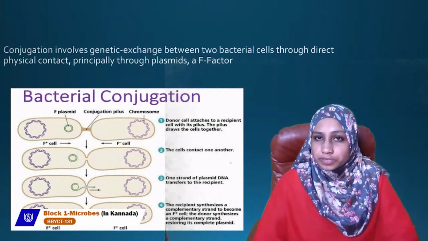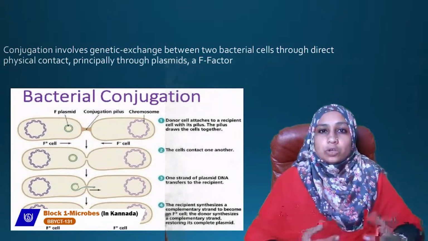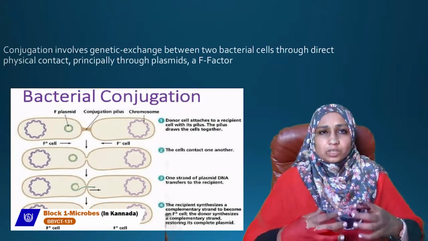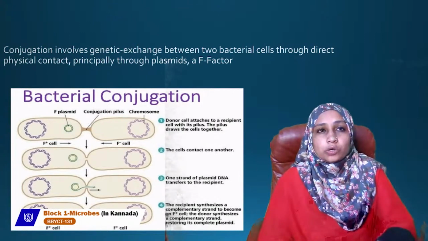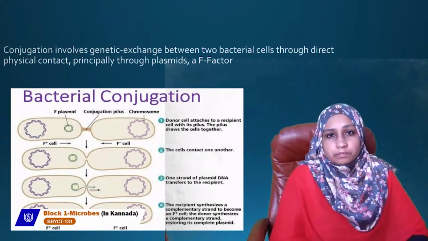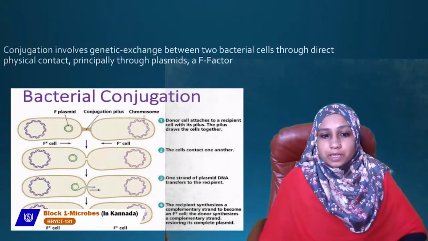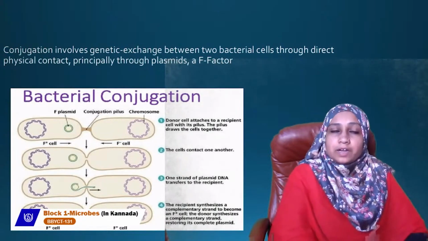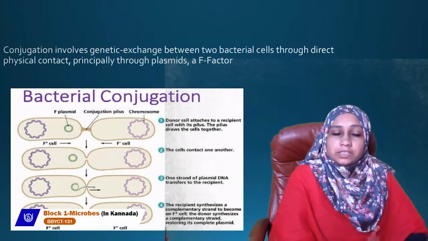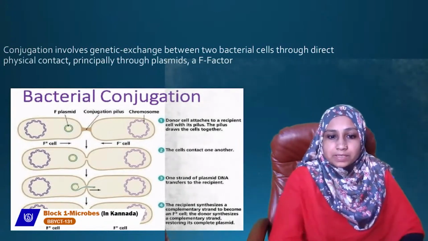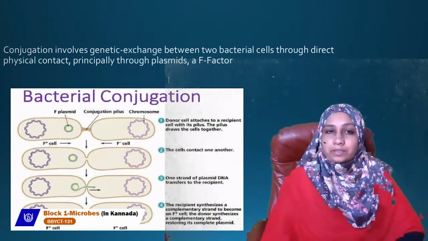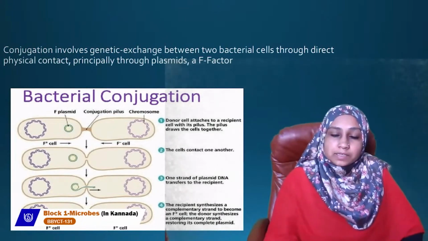When the donor cell attaches to a recipient cell through the pilus, it draws the cells together. So the cells contact one another. When the cells contact one another, the F plus cell, which has the fertility factor, transfers one strand to the other cell. One strand of the plasmid DNA transfers to the recipient. From the F plus cell, one strand of the DNA is transferred to the recipient cell.